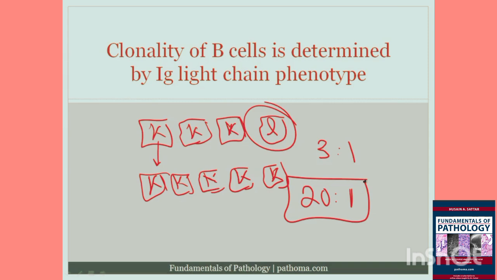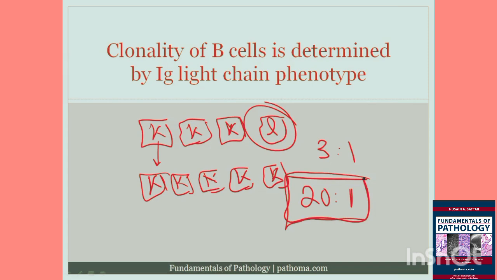Now, let's say that they tell you that the patient has an enlarged lymph node, a biopsy is performed, and it shows a proliferation of lymphocytes. Then we're thinking, proliferation of lymphocytes, it must be either reactive hyperplasia or lymphoma. And then they'll tell you on an examination that the light chain is studied and the light chain ratio is 20:1.